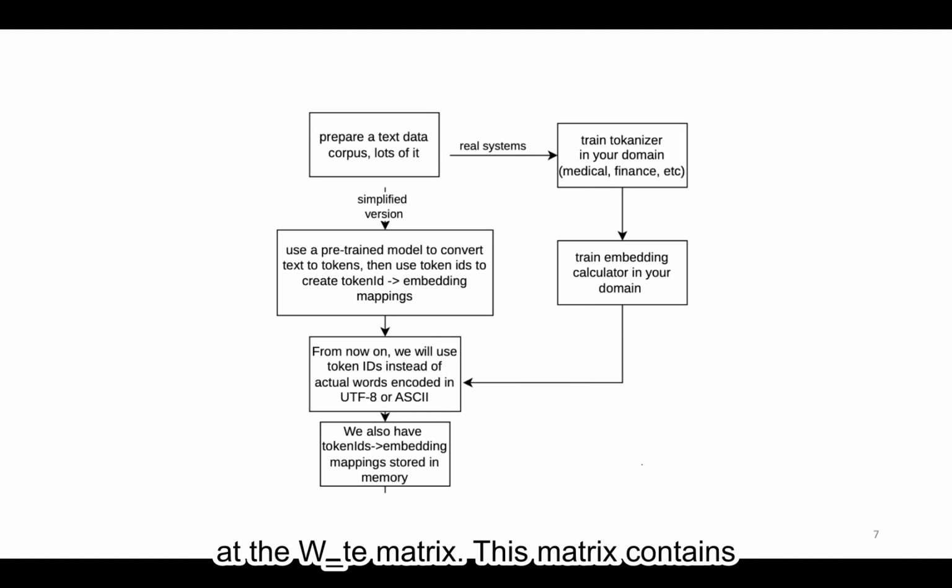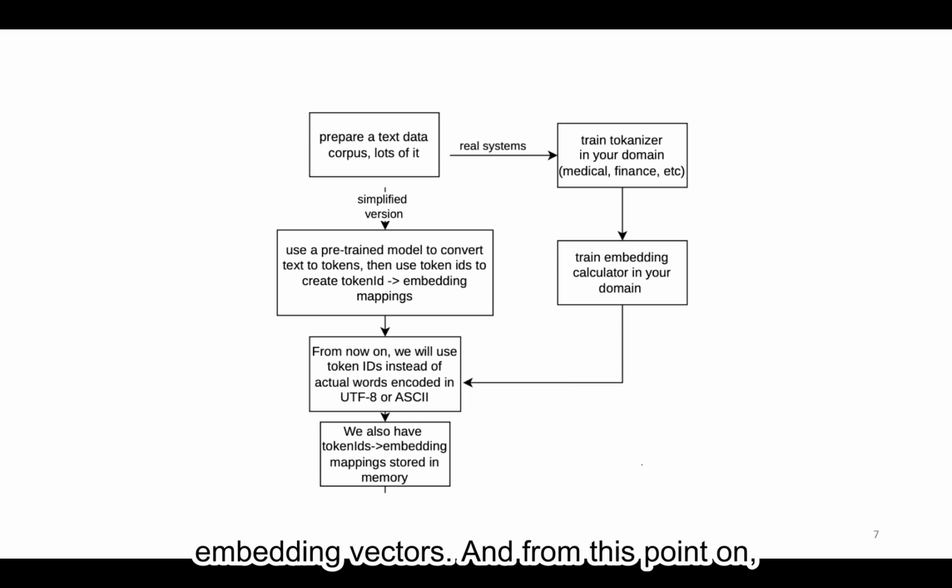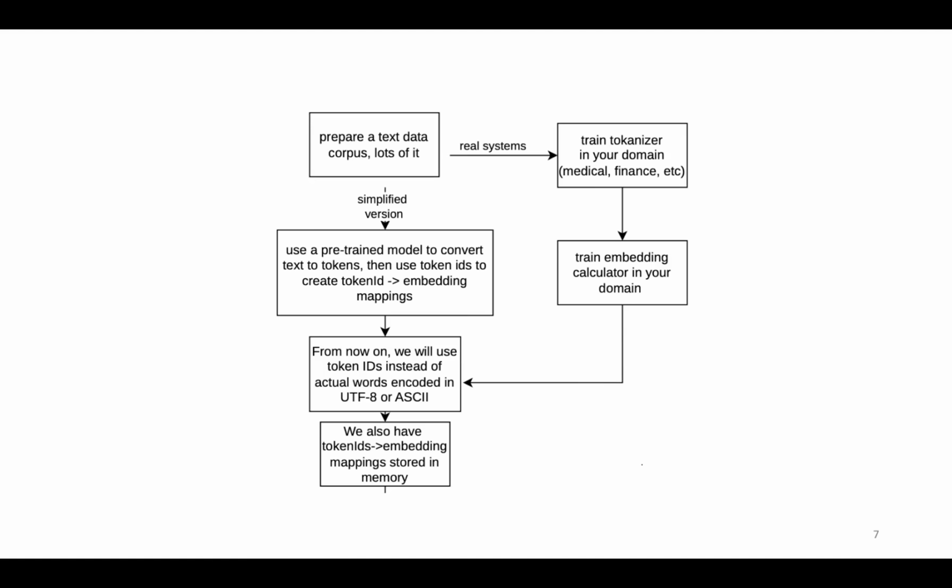Now let's look at the WTE matrix. This matrix contains the subset of data we are currently training our model on. We process text in fixed size chunks. In our example, we have loaded 512 token embeddings into the WTE matrix, and that number will define the model's maximum context length. Now we apply linear algebra and other calculations to the 128 numbered embedding vectors. And from this point on, all we'll do is apply math to the values in the WTE matrix.